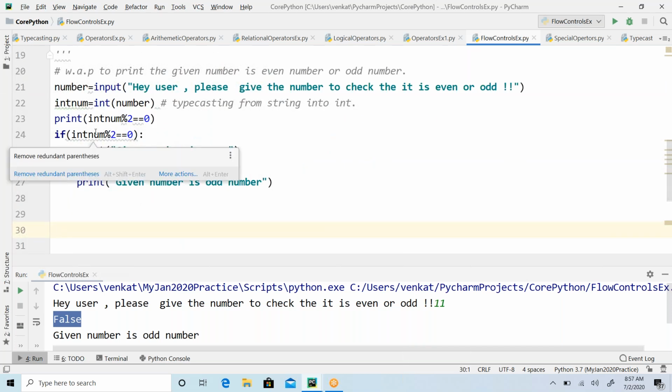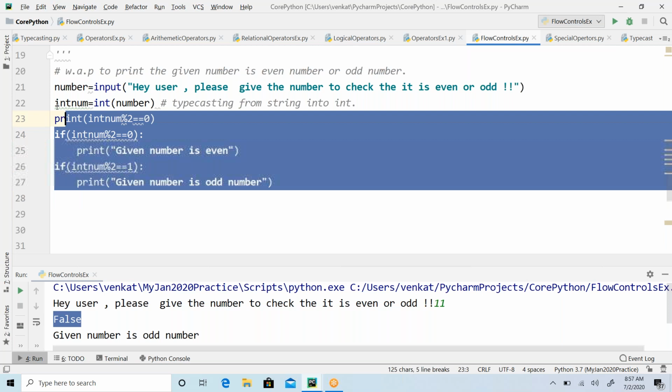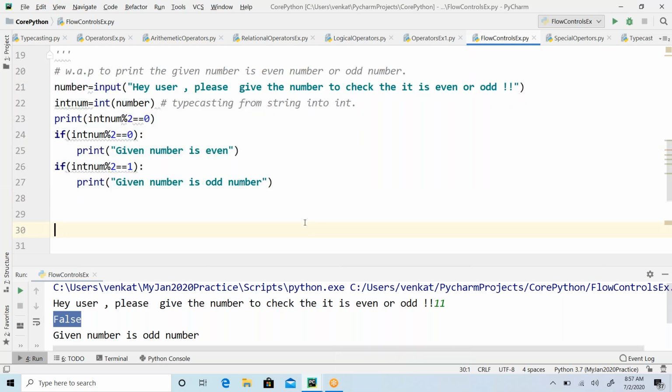Now, is this problem solution perfect, guys? If you look at this problem, assume that I have entered the value 10. Then it comes here and says the given number is even number, right? And we already know that the given number is even.